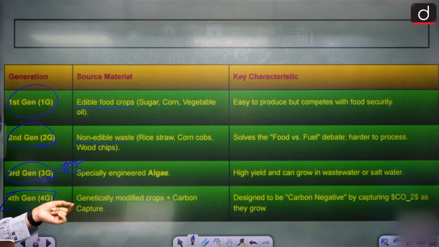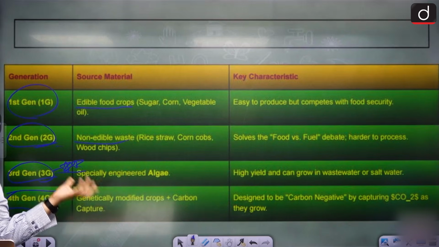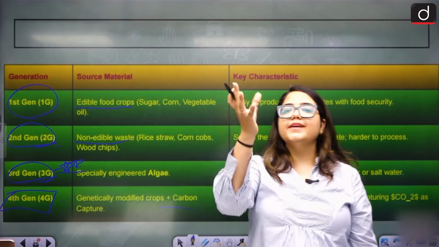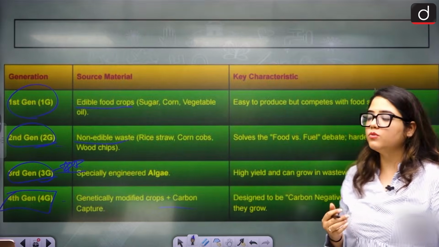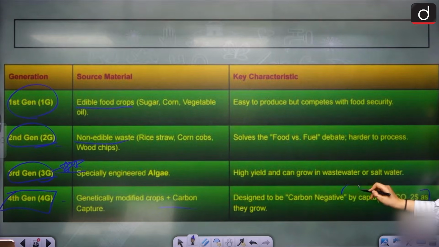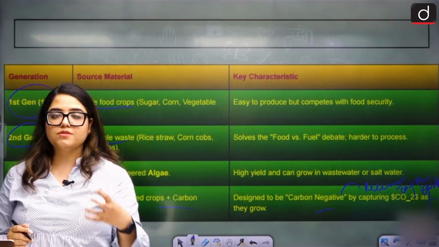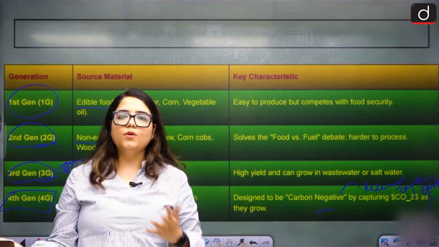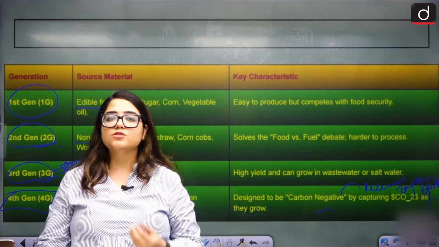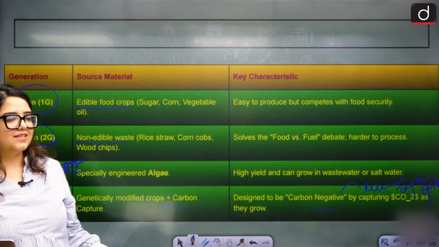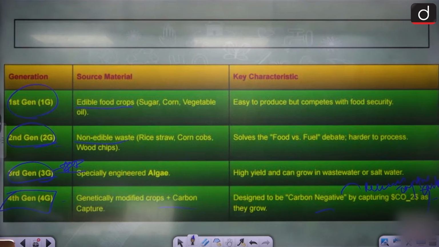How is it carbon negative? It is designed to capture CO2 as the crops grow. While they are growing, they are carbon negative. That means they will not release carbon, but they will always capture carbon. That's how they are carbon negative. Just imagine something being carbon negative. How wonderful is that? That's why they are very popular these days. So these are our biofuels.